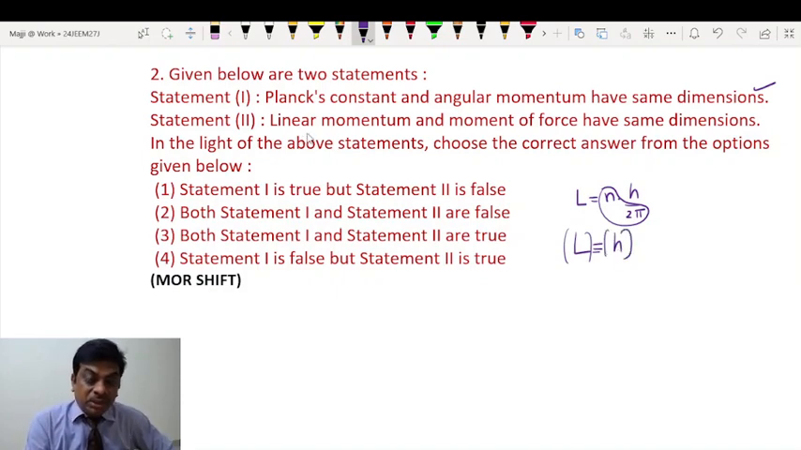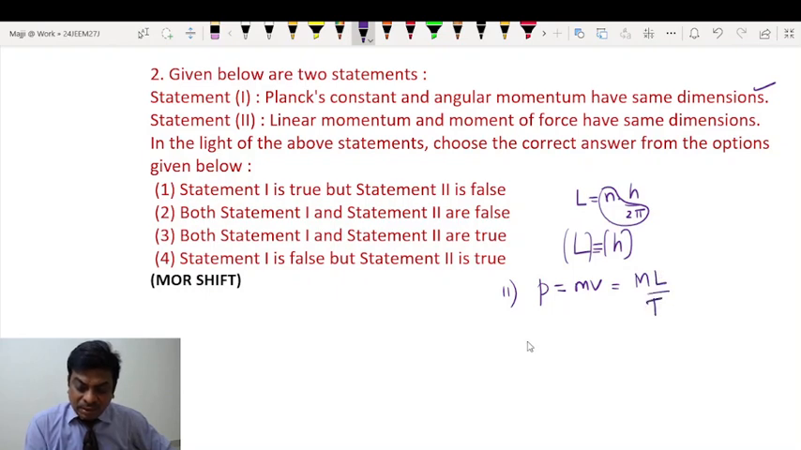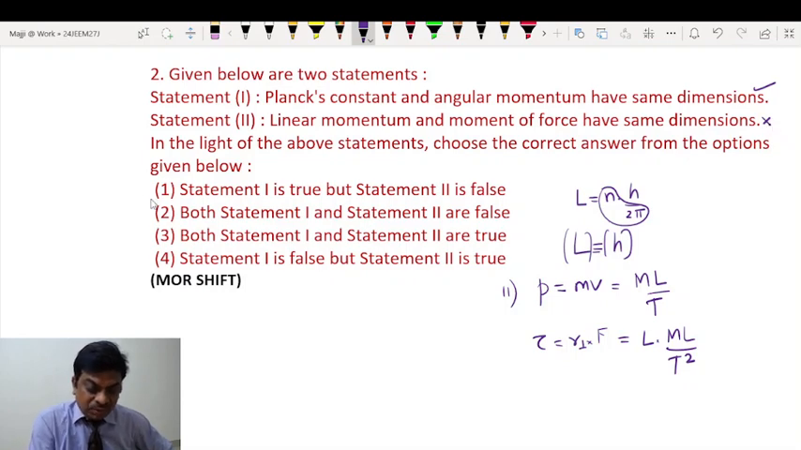Then statement 2 reads linear momentum and moment of force have same dimensions. This is wrong students, because linear momentum is mass into velocity, which is definitely ML by T, whereas moment of force is actually a torque. Torque is defined as lever arm multiplied by force. The lever arm is L, force is MLT power minus 2. So both are quite different. So statement 1 is true, but statement 2 is false.